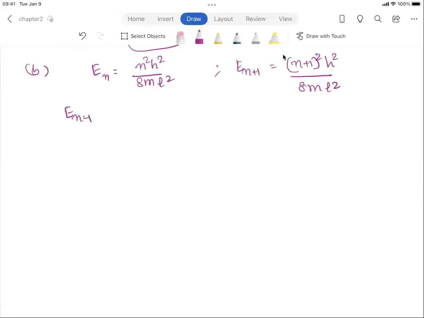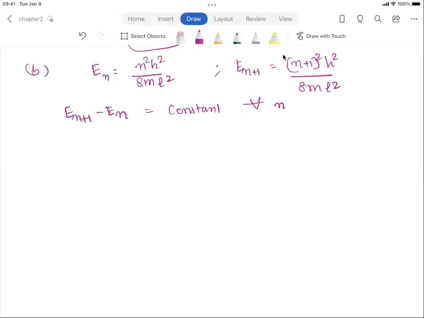Now, the question says that this energy difference is a constant for all n. So for any two energy levels, the difference in energies is the same, that they're equally spaced.